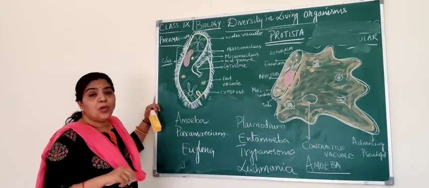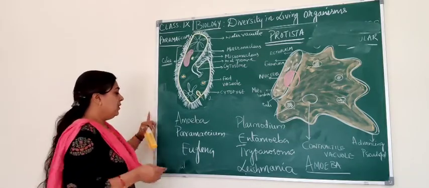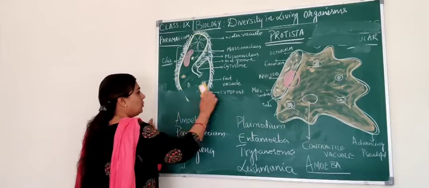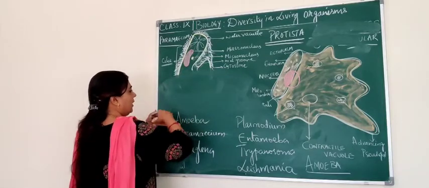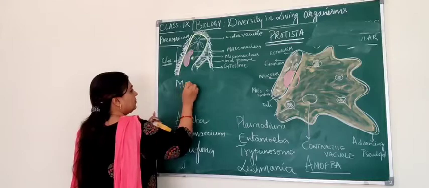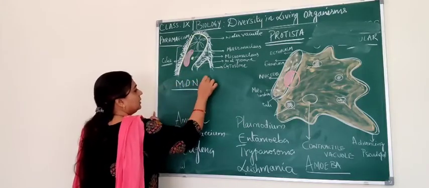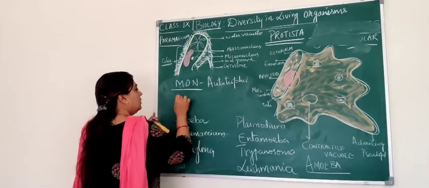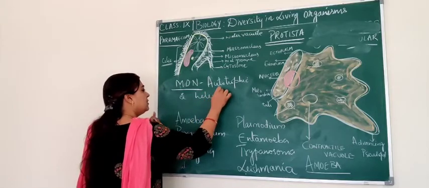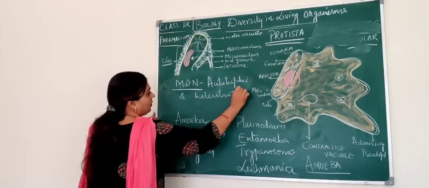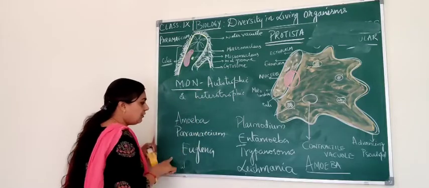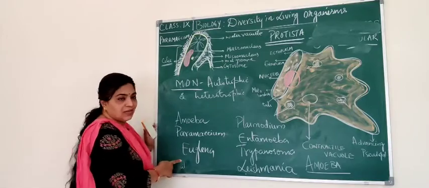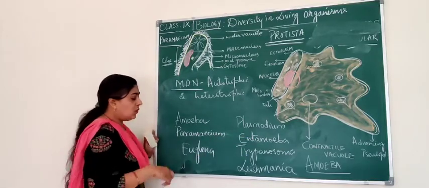Then coming to their mode of nutrition, how do they get their food? See, they may be autotrophic or heterotrophic. So they may be autotrophs or heterotrophs. When I talk about autotrophic, it means they prepare their own food. So in the given example, which one do you think is autotrophic? Yes, it is euglena. Just now I drew the diagram and showed you the chloroplast, right?